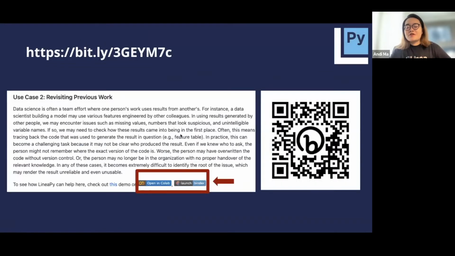This artifact store term might sound unfamiliar to you. Don't worry, we got you covered. Let's walk you through this in detail with our engineer Sangyun. If you'd like to follow along, you can either scan this QR code and find the Colab button on the README. We're using Colab today so that we can get started without having to set up a local environment first. Over to you for the demo, Sangyun.